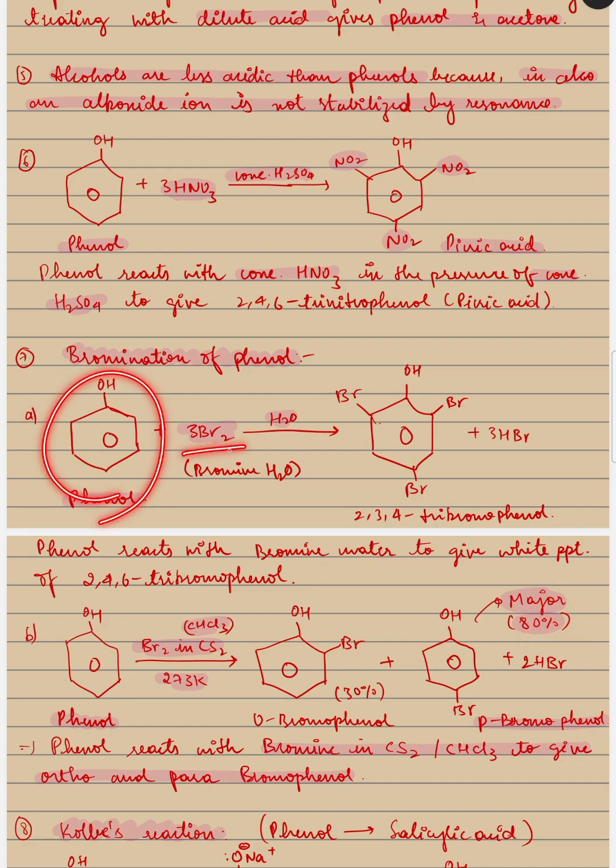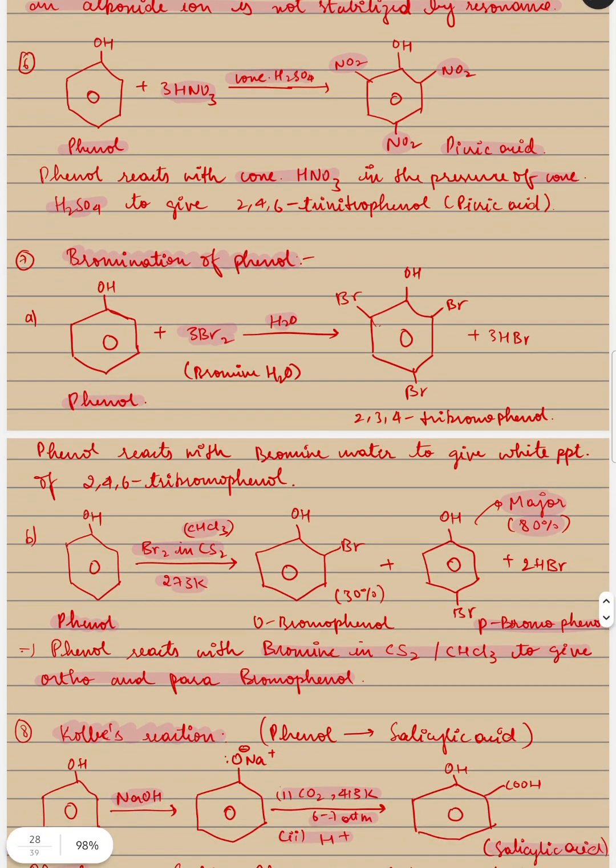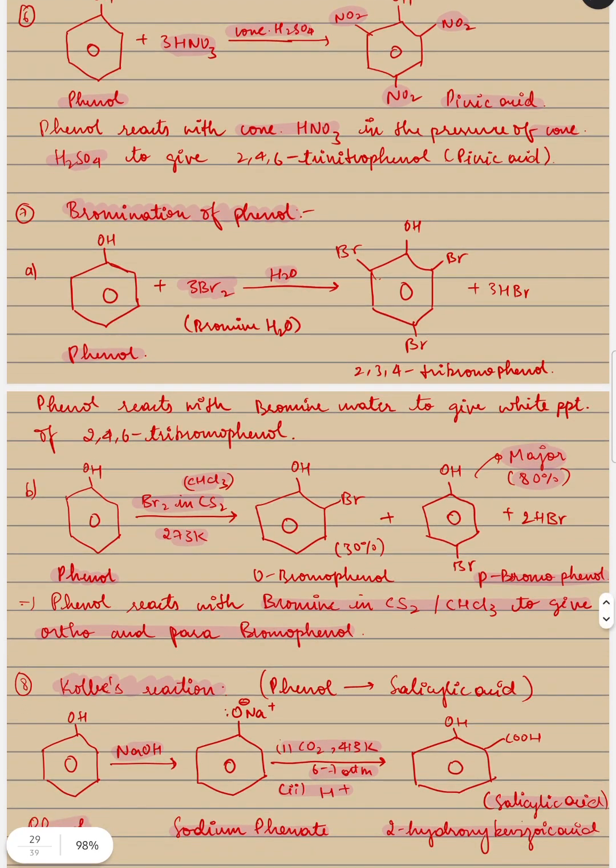We'll take phenol. In the presence of bromine water, you'll get picric, not picric. If it is nitro at 2,4,6, you'll get picric. It is not picric. It is 2,3,4. Sorry, 2,4,6. Guys, please change this. It's tribromophenol. Phenol reacts with bromine water to give a white precipitate of 2,4,6-tribromophenol. I wrote it correctly here, but not here.